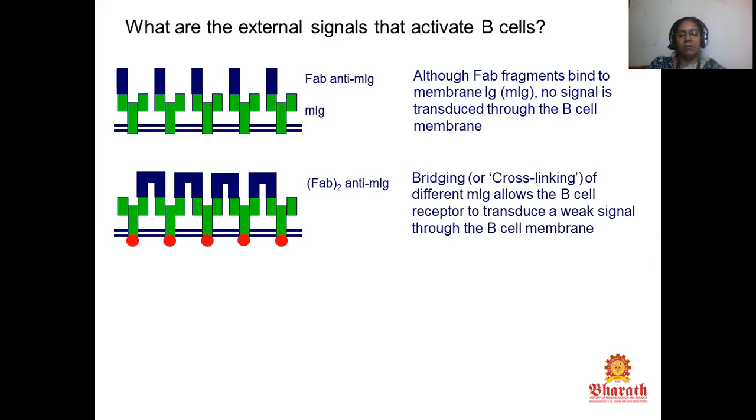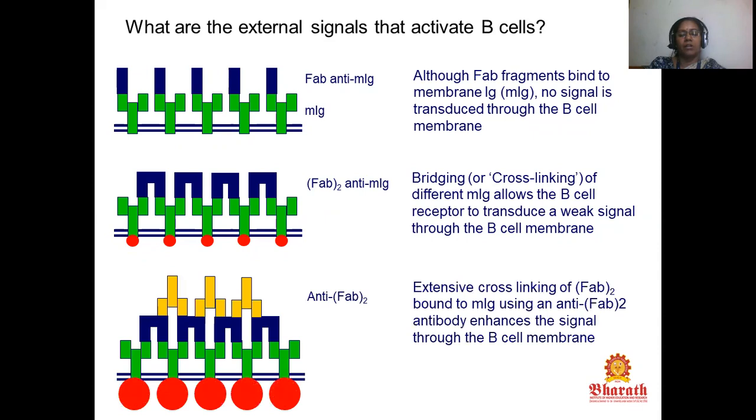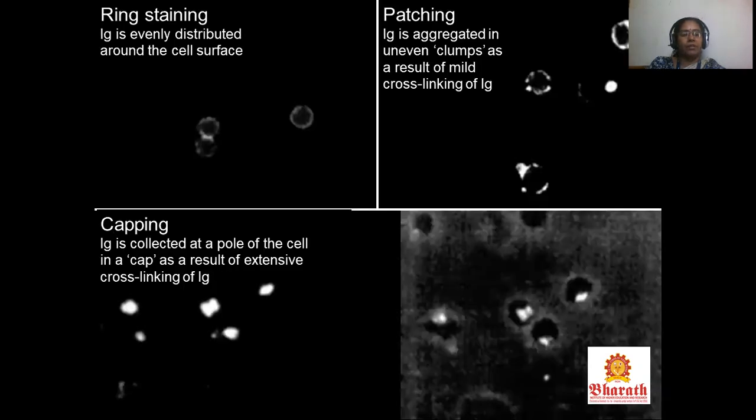Bridging or cross-linking of membrane Ig allows the B cell receptor to transduce a weak signal through the B cell membrane. Then extensive cross-linking of bound membrane Ig using an antibody enhances the signal through the B cell membrane.